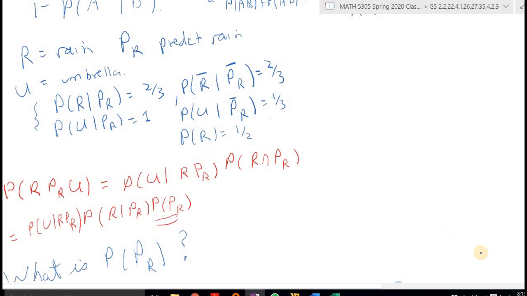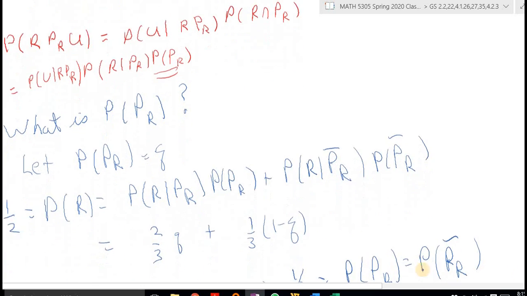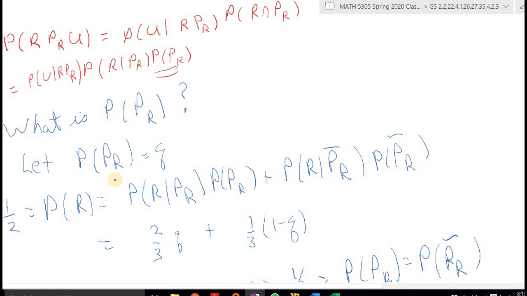So what is PR? Now, when I redid this problem the first time, I thought, well, since we don't know the probability of PR, we can't get an exact answer. But in fact, we can compute the probability of PR. And we can do that as follows. Let the probability of PR be Q. All right. Now, we can write the probability of R in terms of the probability of PR. All right. Remember, R is that it rains. PR is that he predicts it rains.